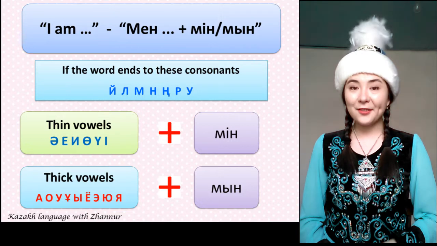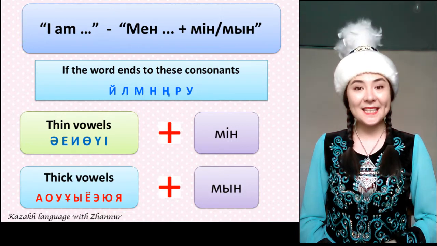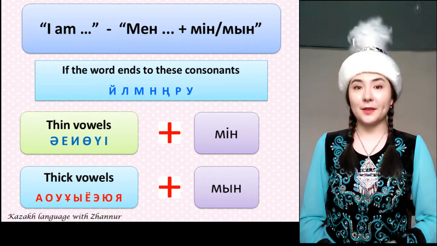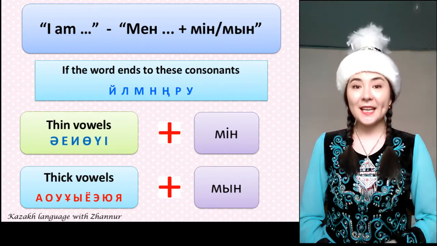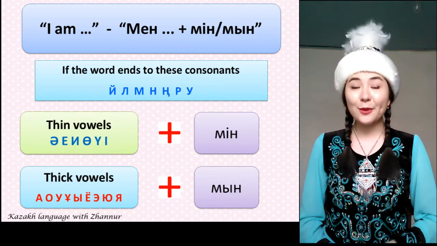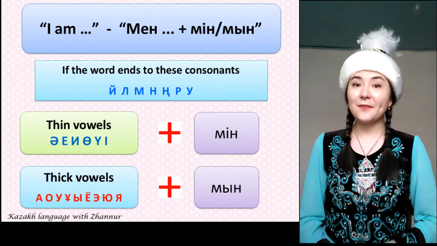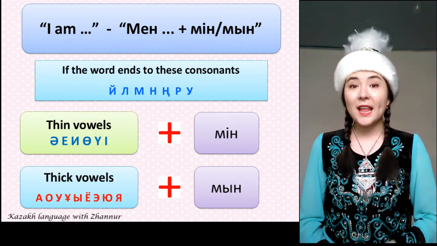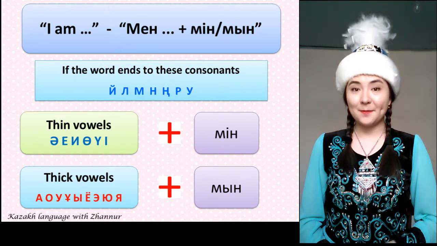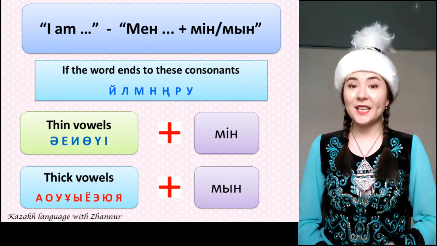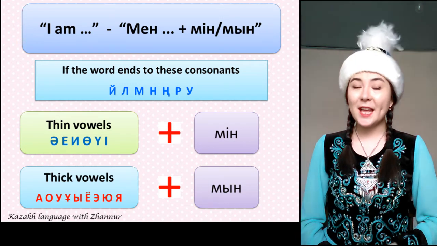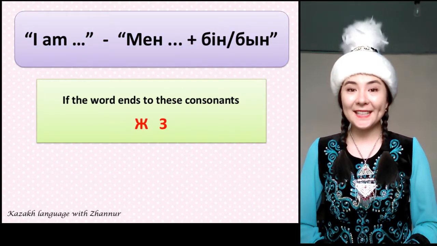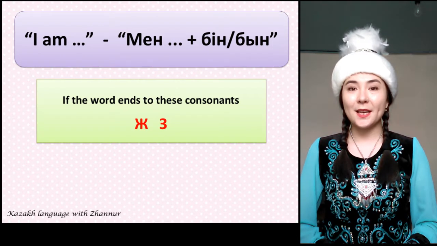To the word after men, we add the endings min or mun. But first we look at the ending of the word. If it ends with a thin vowel, then we add min. But if it ends with a thick vowel, then we add mun. If a word ends with these consonant letters, we look at the group of vowels, then we choose the right ending for it. Now let's learn the endings bin and bun.